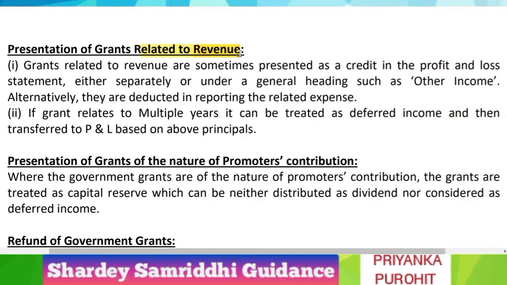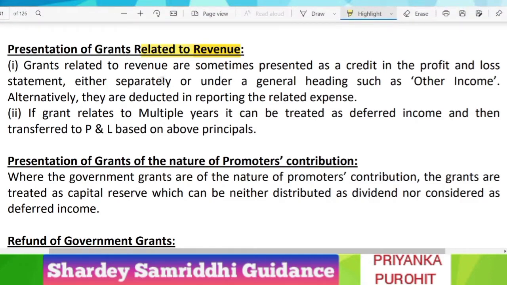Since it was a sick company, it was facing so many losses, it was not able to pay the salary of its staff. So the government gave it a grant to make revenue payments, like payment of salary. Whenever the government gives a grant related to revenue expenses, it is called a revenue grant.